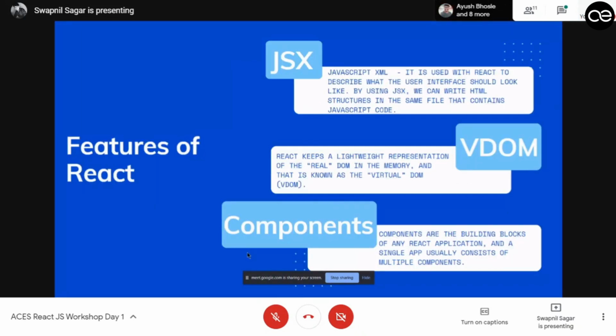So now let's come to the features of React. What are the features of React? The first is JSX. What is JSX? JSX stands for JavaScript XML. One different thing about React is that it doesn't use HTML. You don't have to write HTML code inside React. You have to write JSX. But don't be afraid, JSX is very similar to HTML. Let me demonstrate.